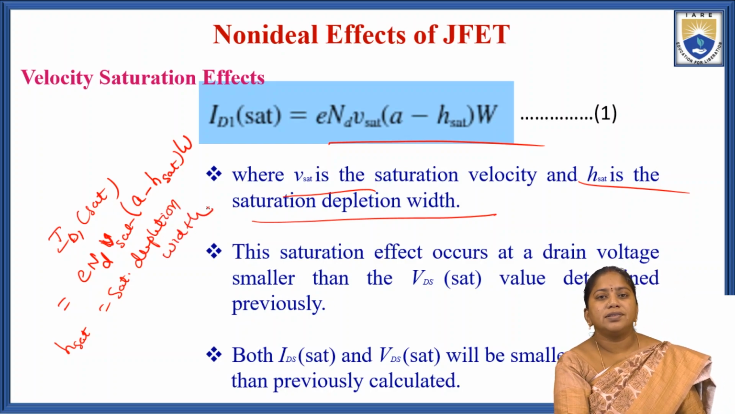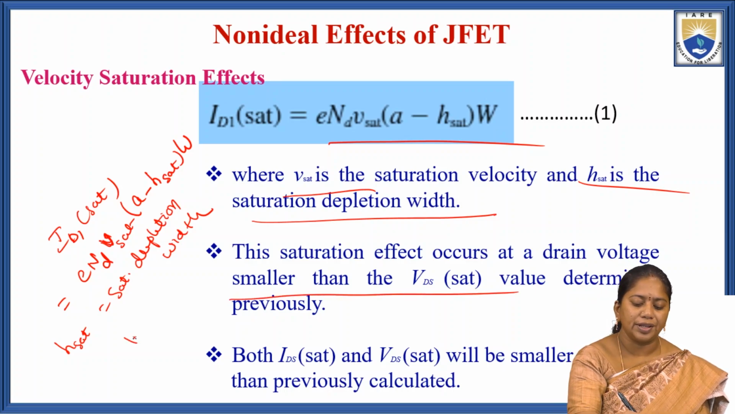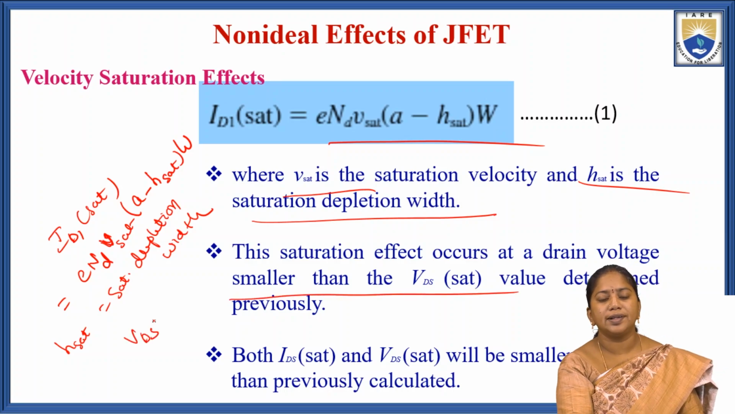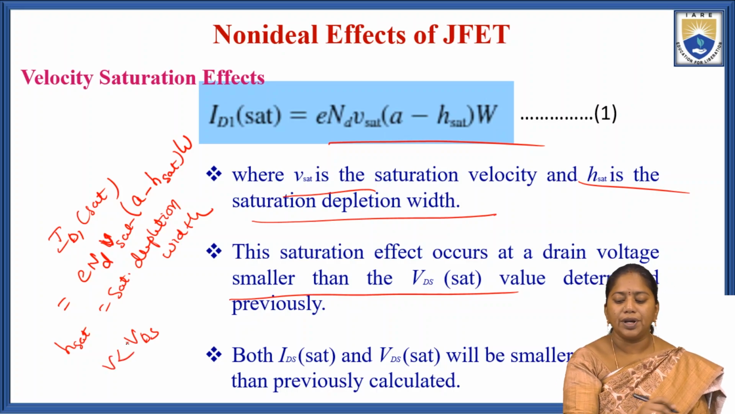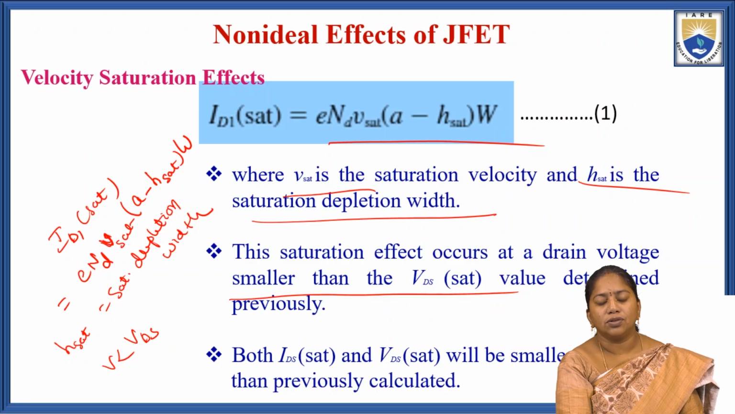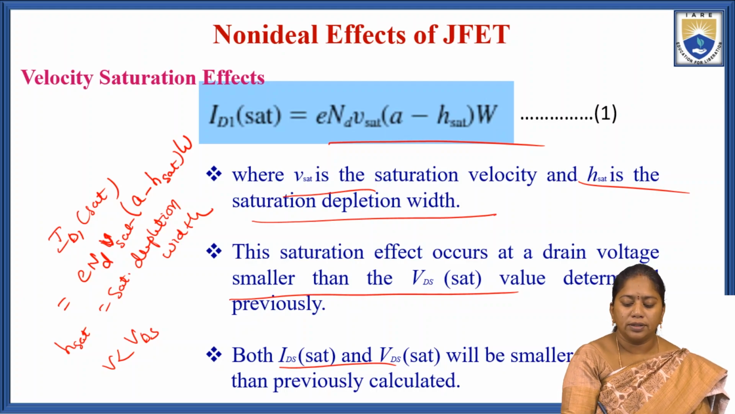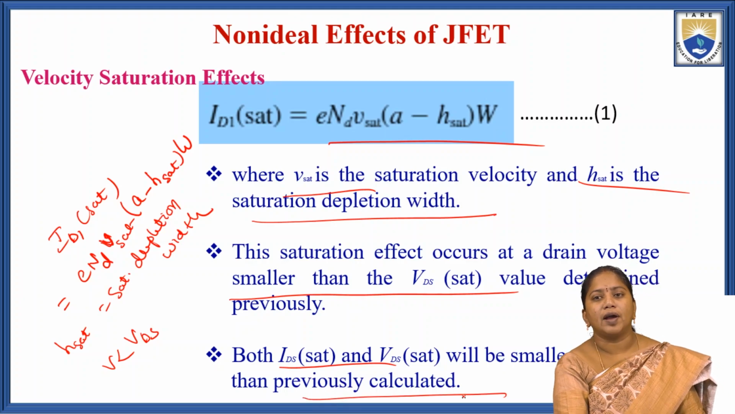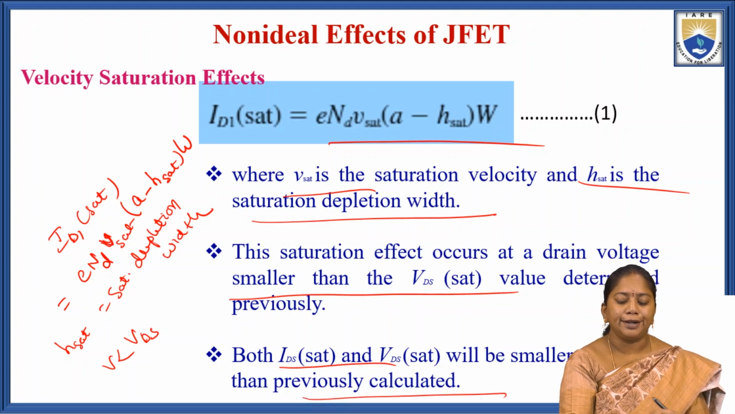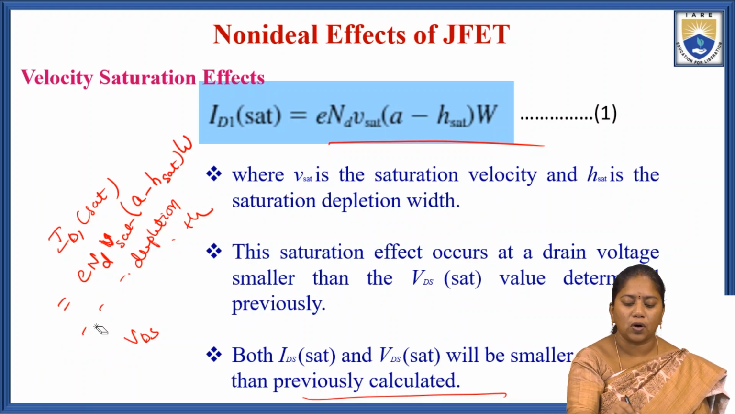The saturation effect occurs at a drain voltage smaller than VDS saturation, smaller than the value determined in the previous sessions. So both IDS saturation and VDS saturation will be smaller than the previously calculated values.